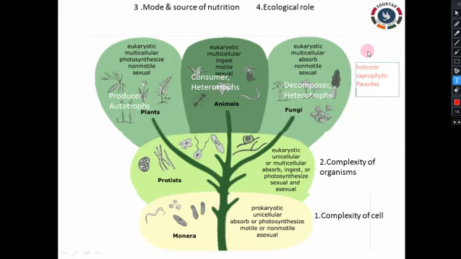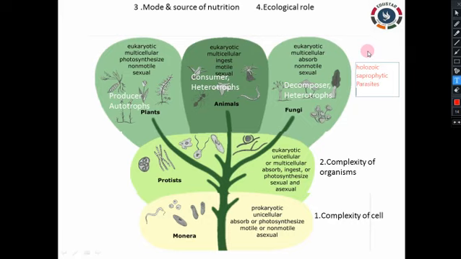So here, the parasitic nutrition: the organism takes nutrition partially or completely from other organisms for its food, is it right? So these are all the categories of heterotrophs. Based upon the mode and source of nutrition, if the organism is an autotroph, it can produce food, hence we say it is a producer. Heterotrophs consume the producer, so we say it is a consumer.